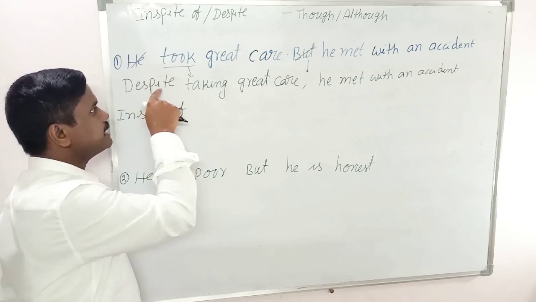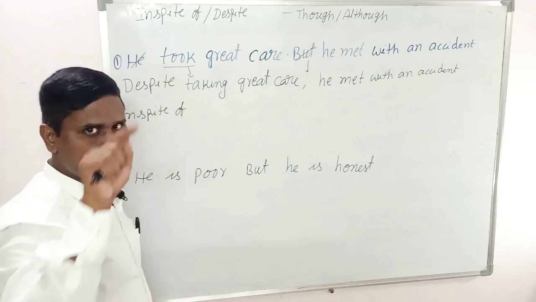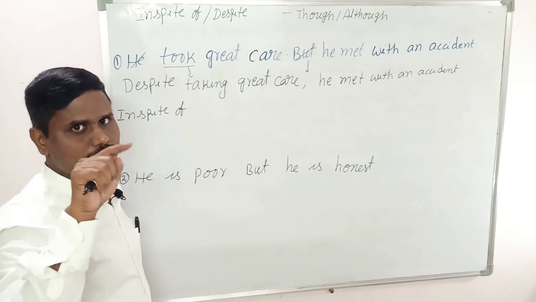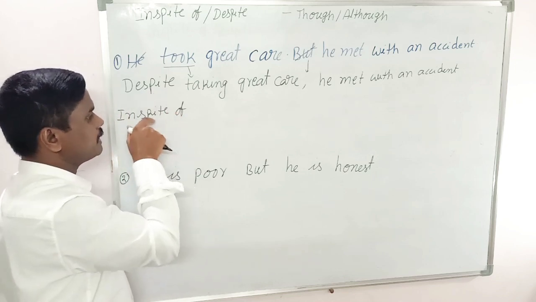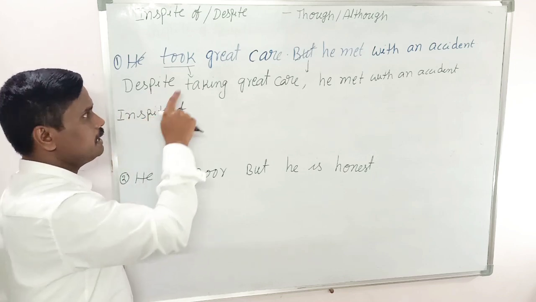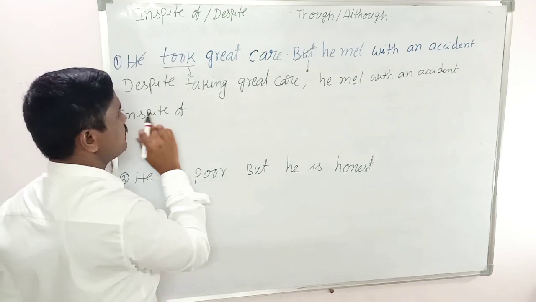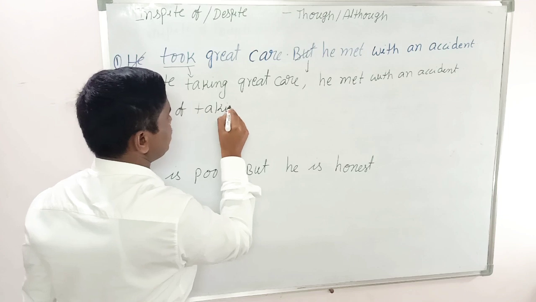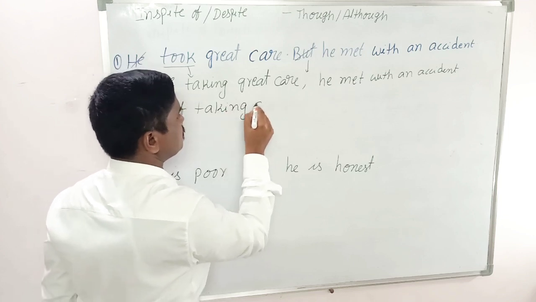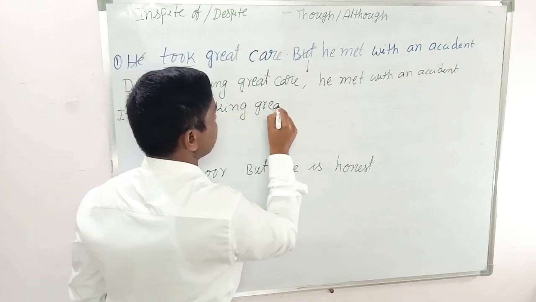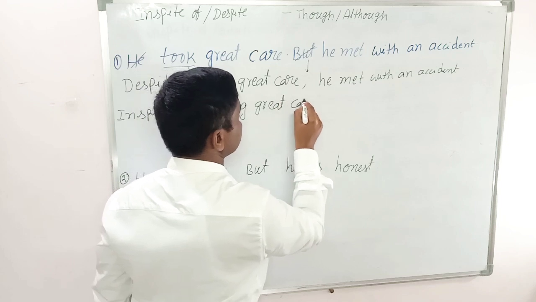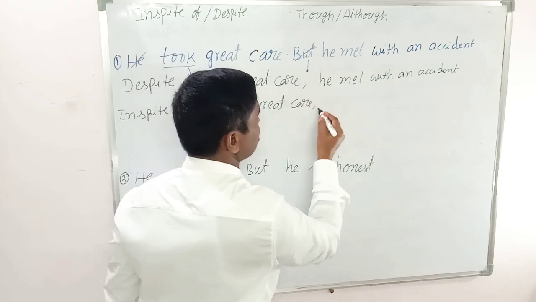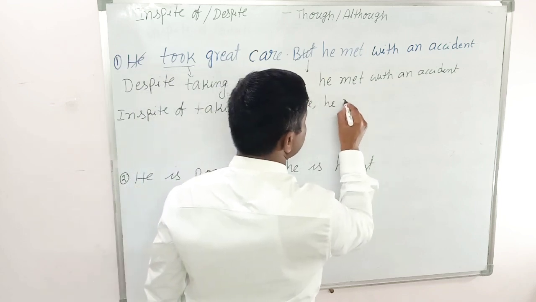If you write despite of, it is wrong, a big wrong. Despite, no of, but in spite, of is compulsory. Remaining same to same, that is, in spite of taking great care, he met with an accident.